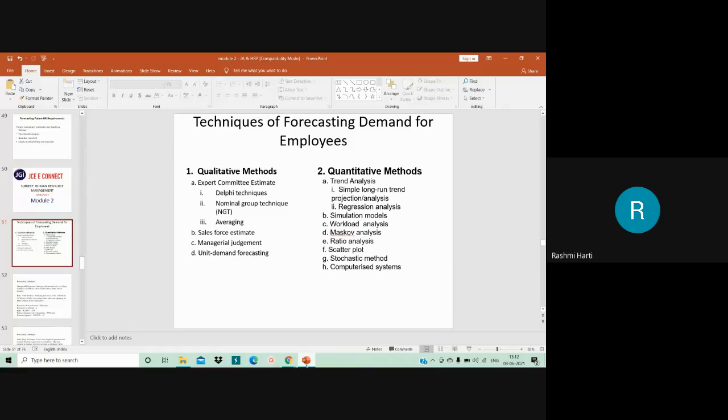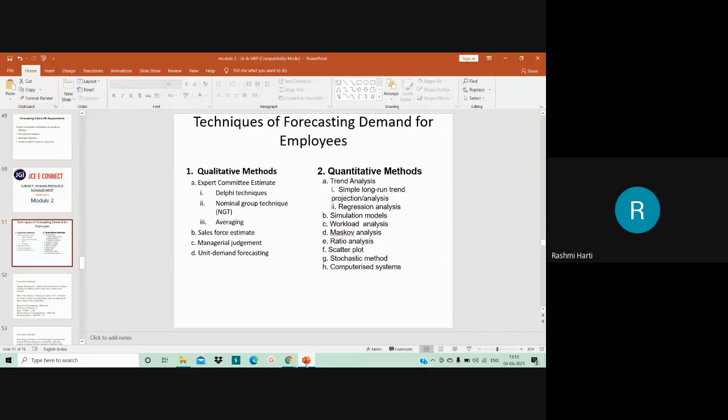Okay. So each individual enjoys equal opportunity. So every individual who has given the estimate enjoys equal opportunity to express their opinion as to why they need so much manpower. Okay. And thus eliminating the domination. So no one is going to dominate here. So taking everyone's limitations as well as demands into consideration, they come down to a final decision, okay, which is mutually agreed by each member of the group. That is, group decision making is being made. That is nothing but nominal group technique.